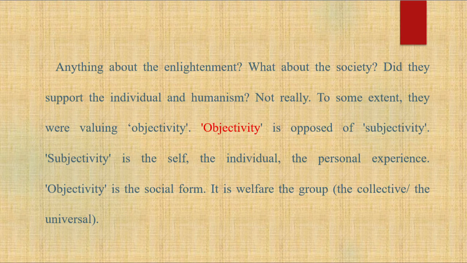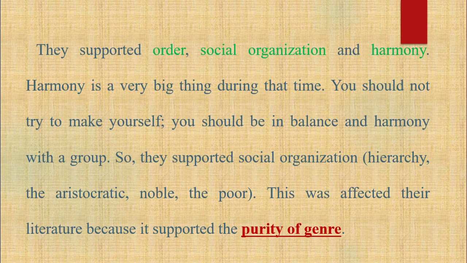What about the society? Did they support the individual and humanism? Not really. To some extent, they were valuing objectivity. Objectivity is the opposite of subjectivity. Subjectivity is the self, the individual, the personal experience. Objectivity is the social form. It is for the group, the collective, the universal. They supported order, social organization and harmony.